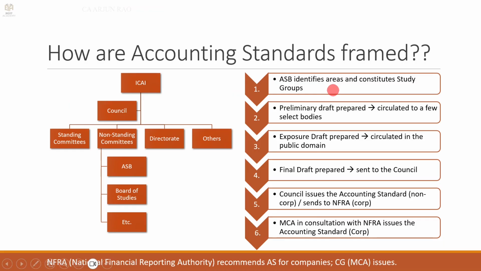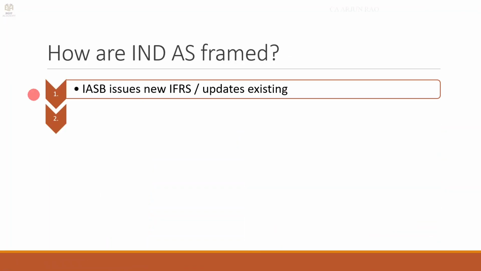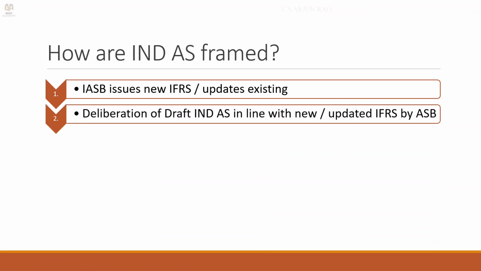First, ASB identifies areas, constitutes study groups, then preliminary draft, exposure draft, final draft, and the council issues in the case of non-corporates or sends to NFRA for corporates. MCA issues the accounting standard. So, from here on, the process is more or less the same. Once IASB issues the new IFRS or updates the existing IFRS, the next step is by ASB: deliberation of the draft in line with the new or updated IFRS.